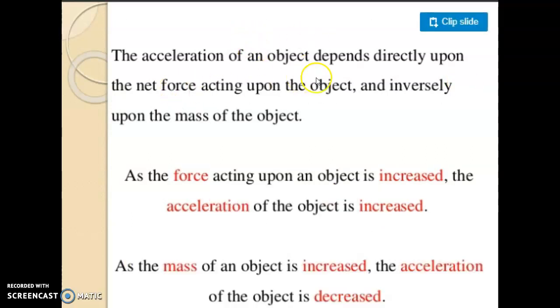The acceleration of an object depends directly upon the net force acting upon the object and is inversely proportional to the mass. So acceleration is directly proportional to force, meaning the more the force, the more the acceleration. The second variable is mass, which has an inverse relation: the more the mass, the lesser the acceleration. So as the force acting on an object is increased, the acceleration of the object is increased. As the mass of the object is increased, the acceleration will in turn decrease.